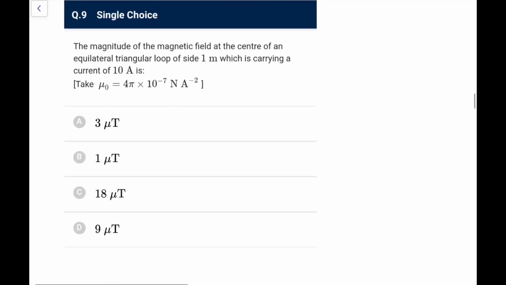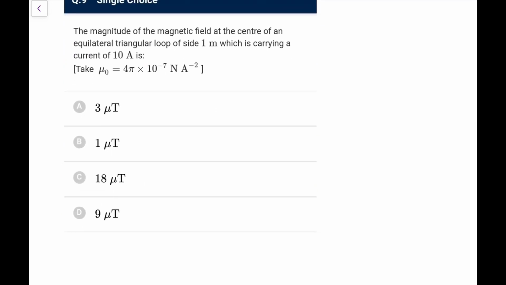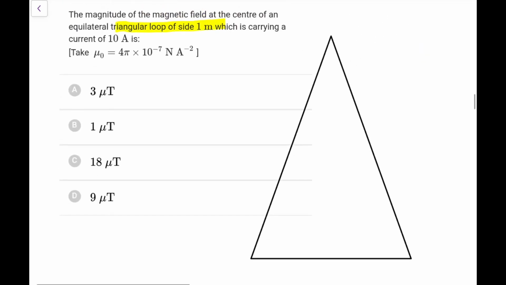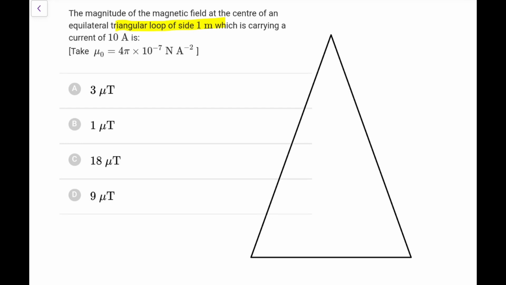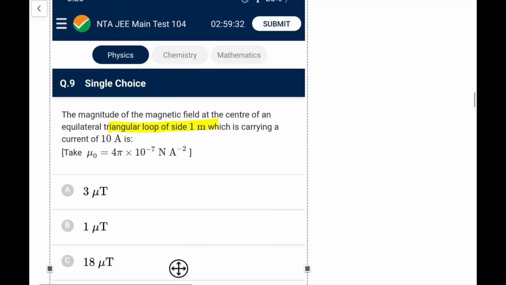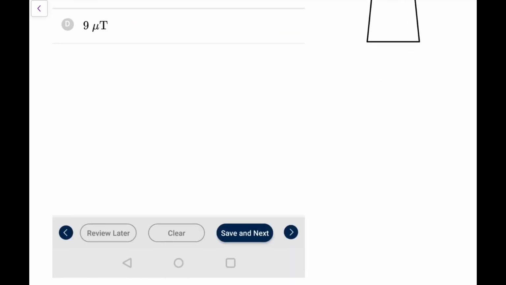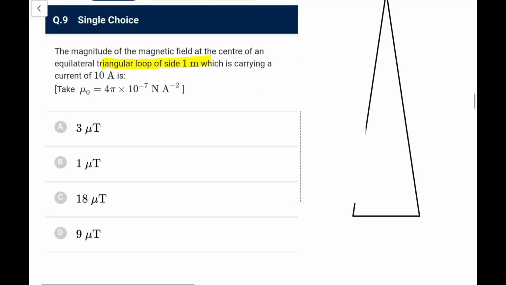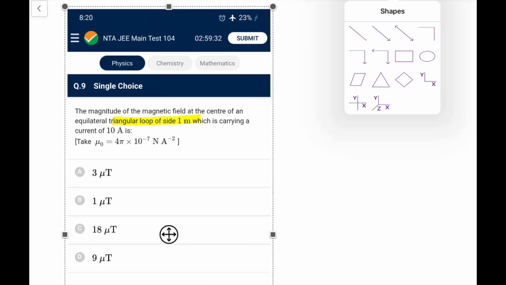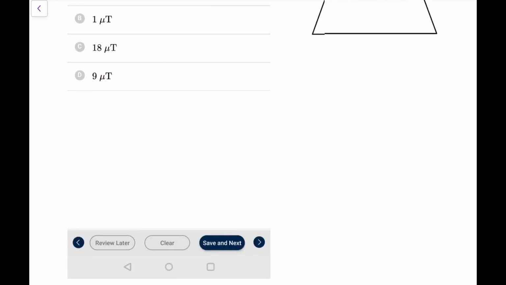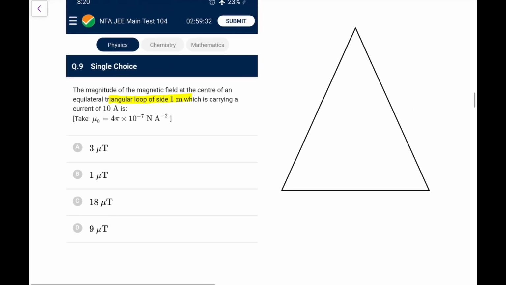Next, the magnitude of the magnetic field at the center of an equilateral triangular loop of side 1 meter which is carrying a current of 10 ampere is. So here what we can do, let me draw this triangle. Okay, it's a slightly bigger one, let me try again. I've taken the wrong shape. Let's leave that auto shape, it's not coming. Let's try last time. Okay, this is an equilateral, let's assume now.